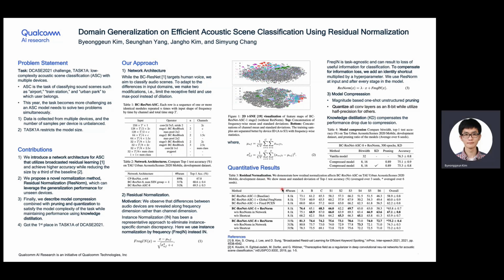Here are some quantitative results. There are 9 devices. Six are seen during the training, A to S3, and S4 to S6 are unseen during the training, only for the test. Here, as you can see, the baseline shows poor generalization capability. It shows much worse top-one test accuracy for unseen devices compared to that of seen devices. And after applying our Resnorm, we get about a 7% improvement in overall top-one test accuracy, and show a clear margin compared to other baselines.